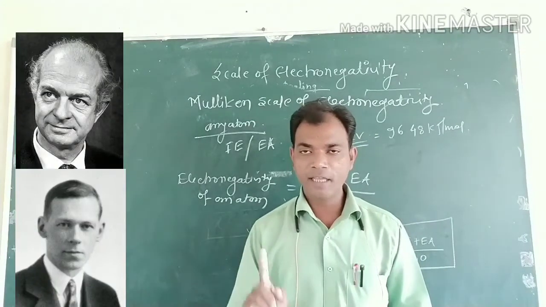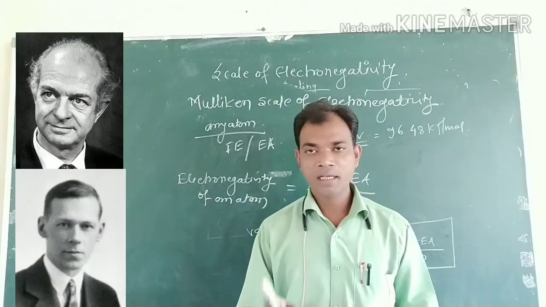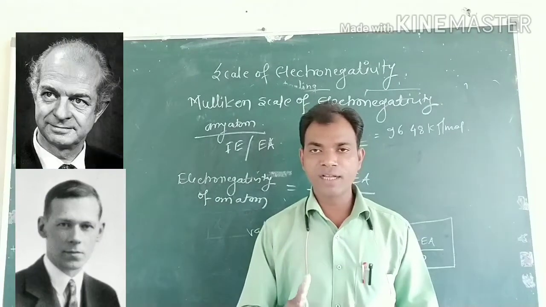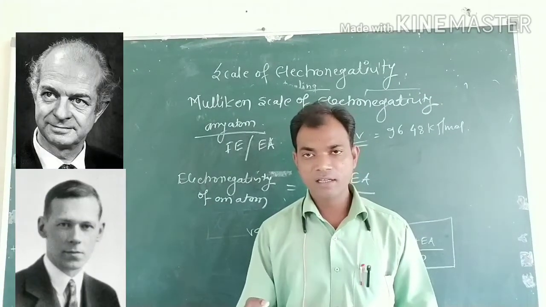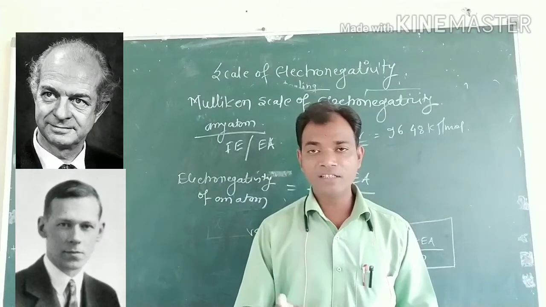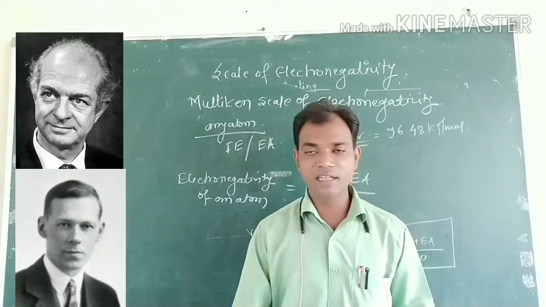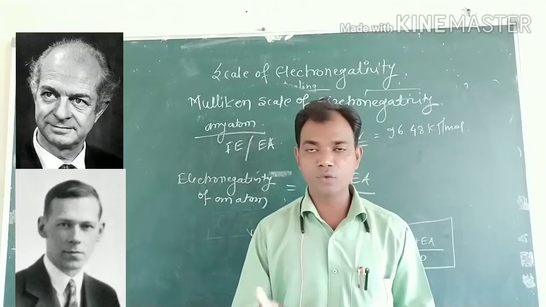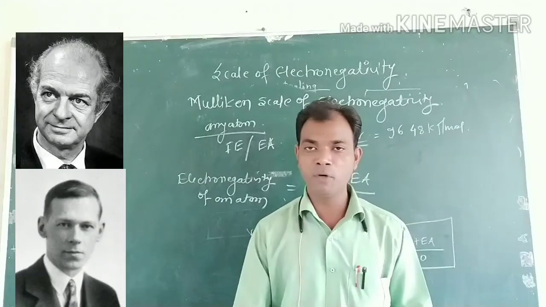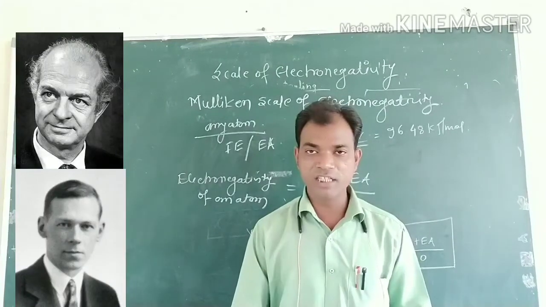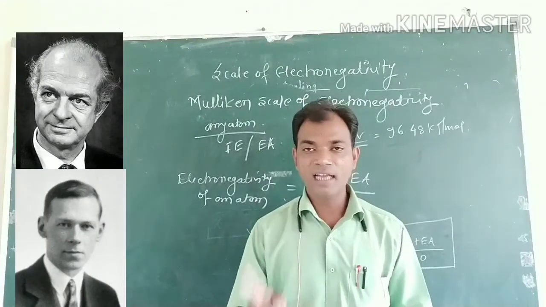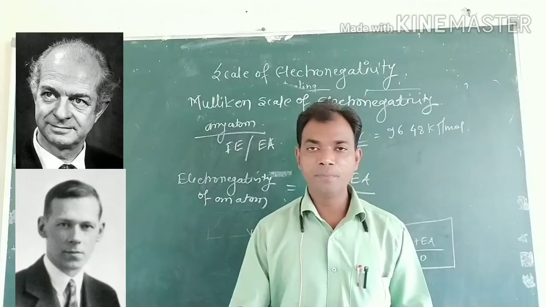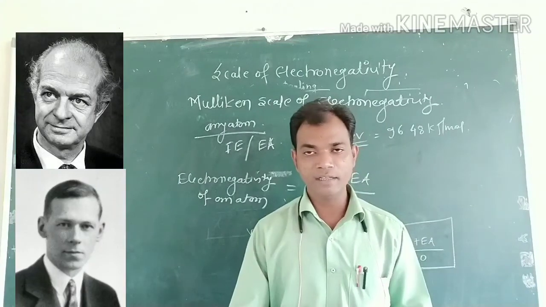But if one of the atoms is more electronegative than the other, then partial ionic character is developed in that molecule, so the bond dissociation energy of the AB molecule changes and is higher than the geometric mean of the two molecule energies.